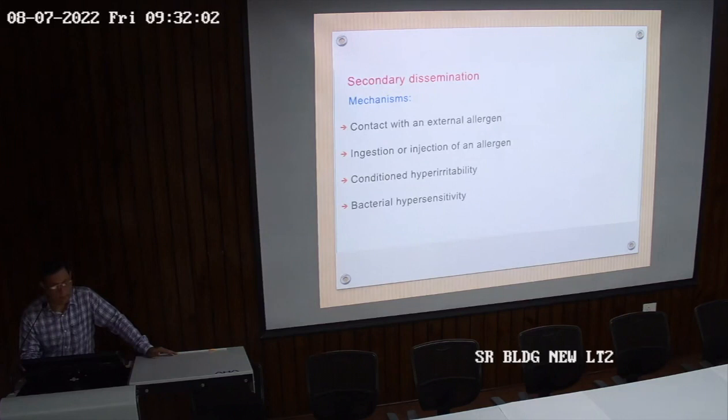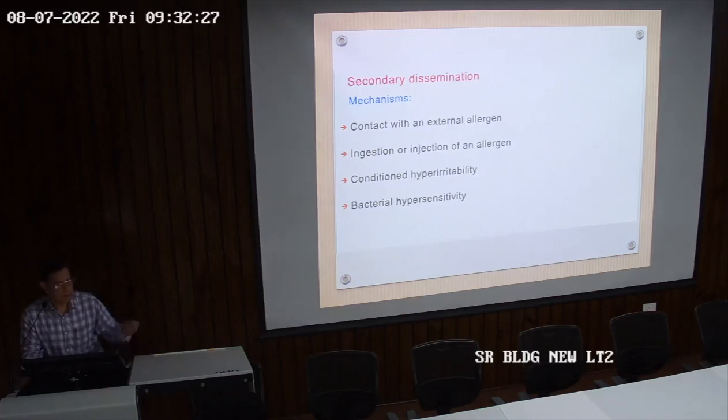So the mechanisms of secondary dissemination are contact with an external allergen and injection of an allergen. Suppose there is a case of contact dermatitis with nickel. Nickel is one of the common metals that causes contact dermatitis. So you'll see people having eczema over the hand where they are wearing watches.